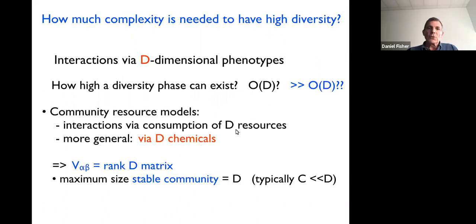Okay. So in community resource models, where we have interaction via d resources, or more generally interaction via D chemicals, what this gives rise to is V being a rank D matrix, and the maximum size of a stable community one can get, just an old result, is D. And in fact, if they're generally interacting via D chemicals, you'll typically get the maximum size community is actually much less than D. So we can't really go very far with that.